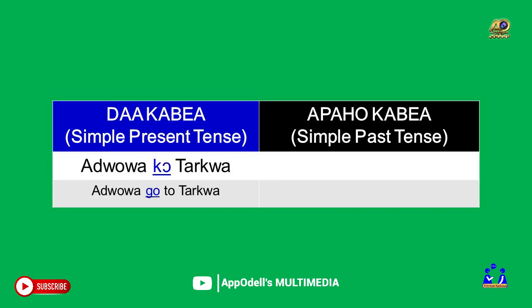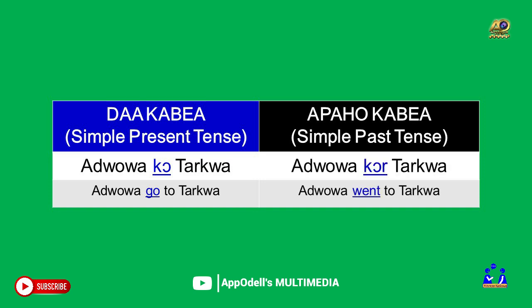The verb is ko. Adwa kotakwa. When this is said in the simple past tense, we will have adwa kwar takwa. Adwa kwar takwa. A continuation.